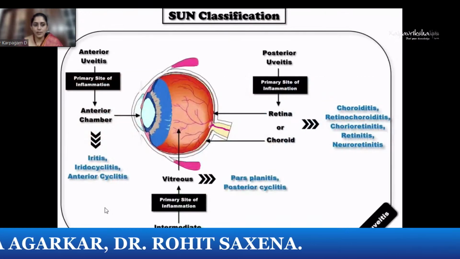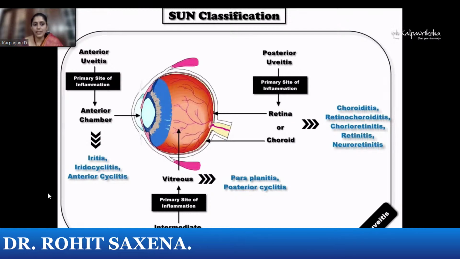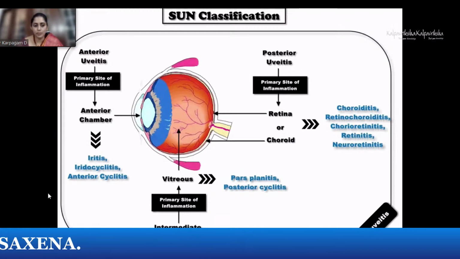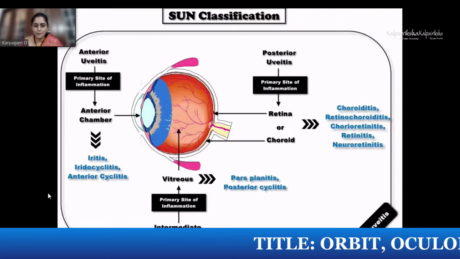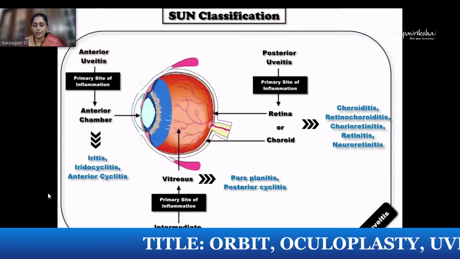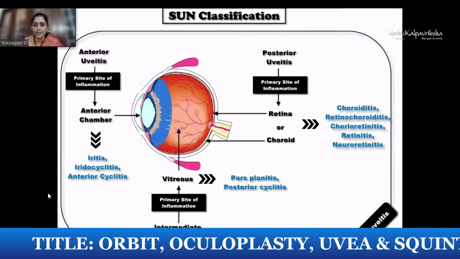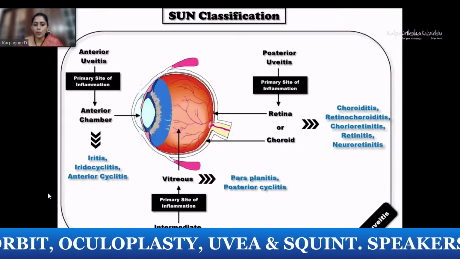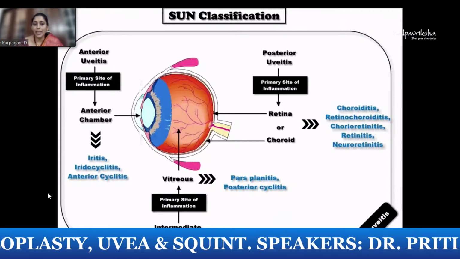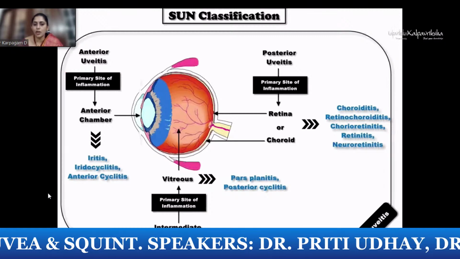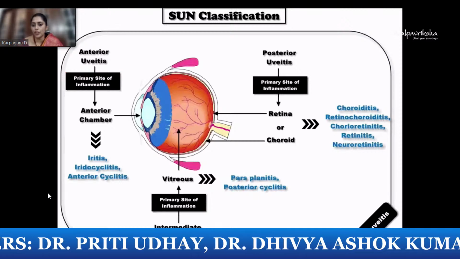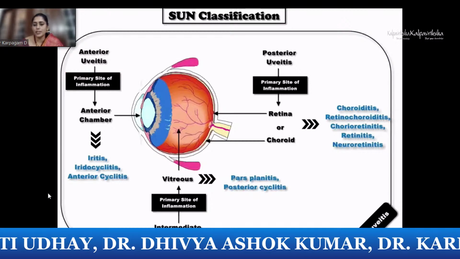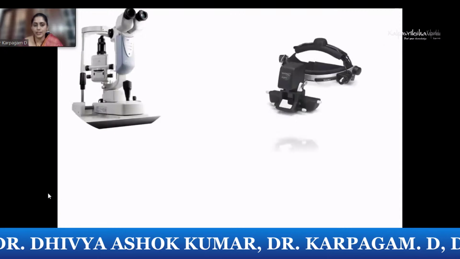Based on this, we know that if the primary site of inflammation is the anterior chamber, we have iritis, iridocyclitis, and anterior cyclitis, which can be clubbed under anterior uveitis. If the vitreous is the predominant site of inflammation, producing something called pars planitis or posterior cyclitis, it is termed intermediate uveitis. And when the primary site of inflammation is the retina or choroid, we call it posterior uveitis. The manifestations can be in the form of choroiditis, retinochoroiditis, chorioretinitis, retinitis, or neuroretinitis.